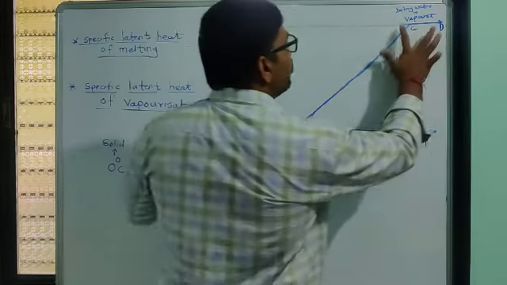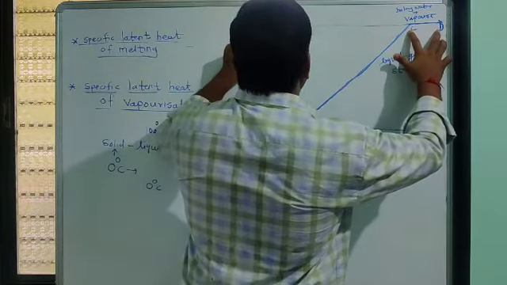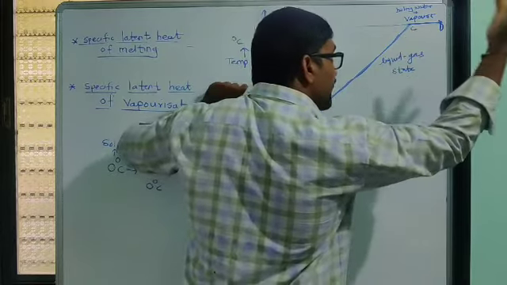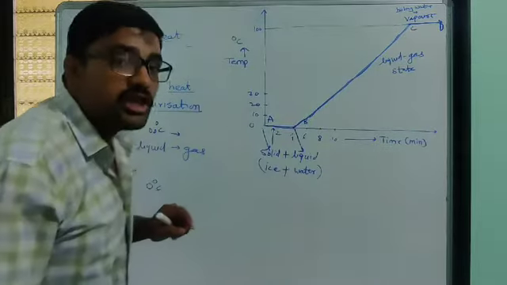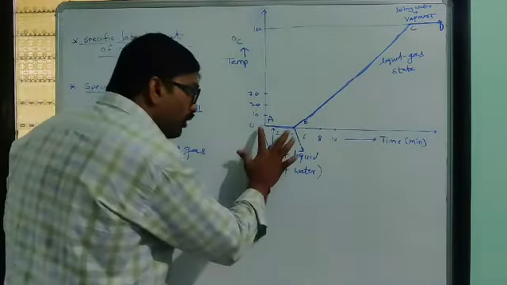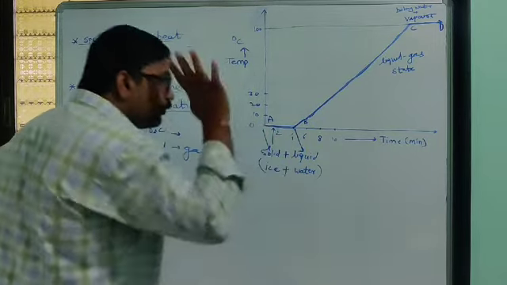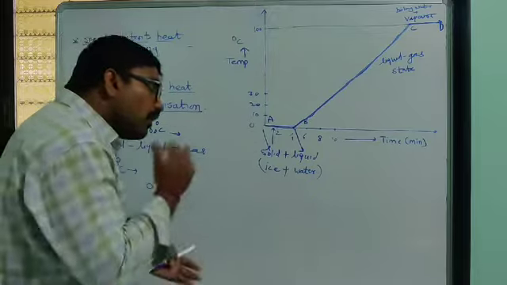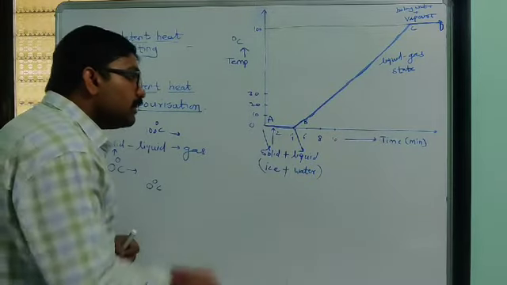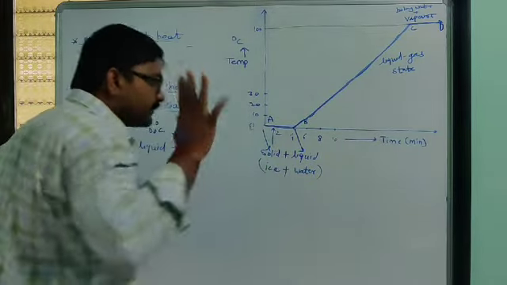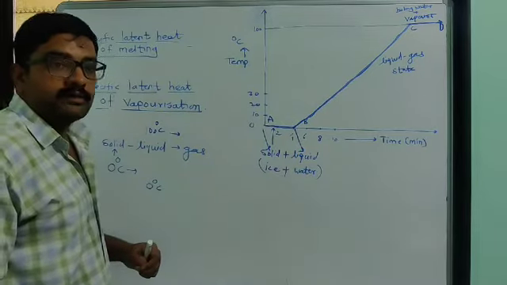Here again the temperature remains constant, at 100 degrees, but the state of the substance gets changed. So whatever heat we are supplying between 0 and 4 minutes, all that heat gets used to convert the solid substance into a liquid substance.